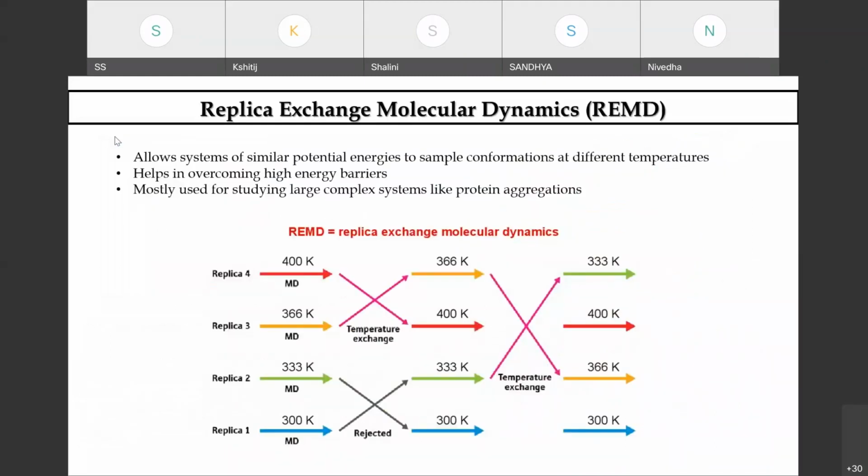And some of you might know that we can also perform replica exchange molecular dynamic simulation. That means if you have performed a particular simulation, say for example, just now I showed a demo of a particular biomolecule at a particular temperature and pressure.